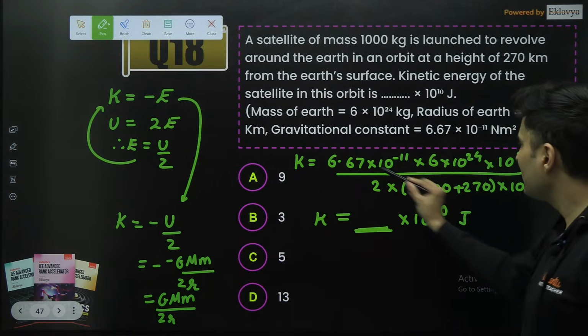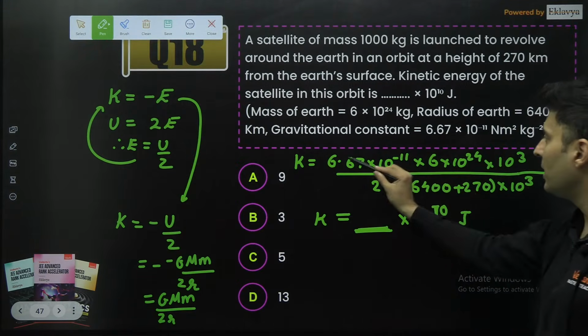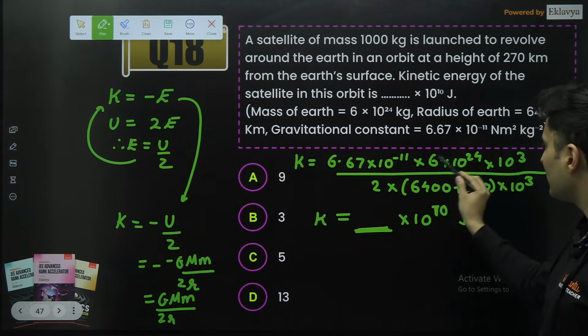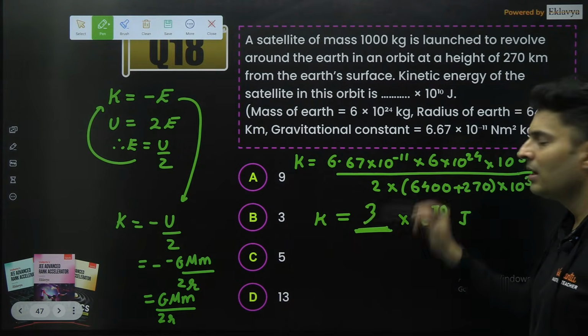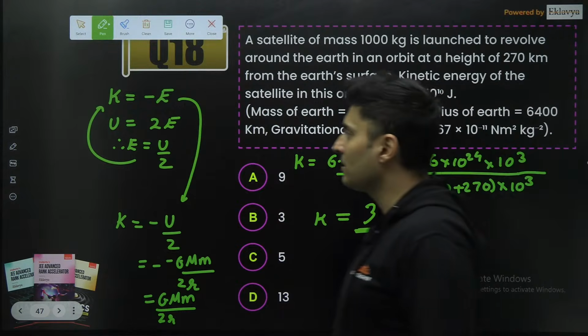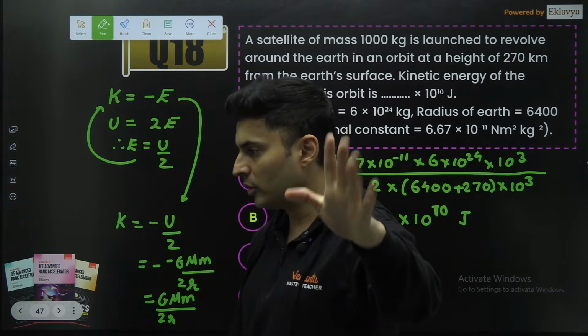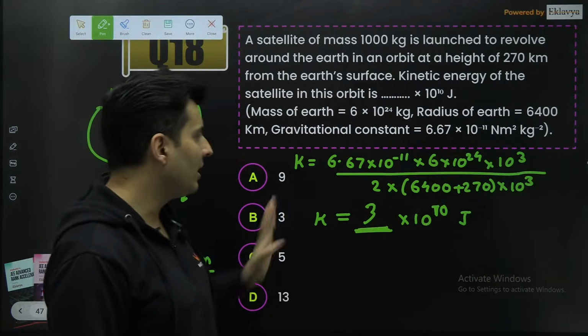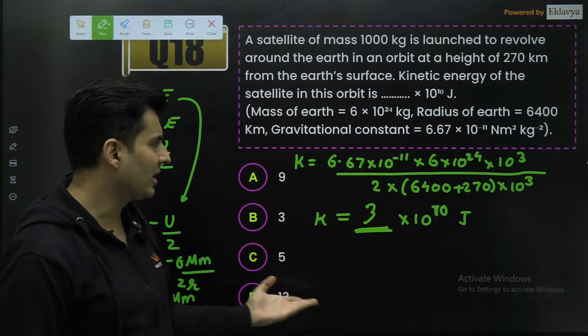6,670. I can see 6,670 is deliberately given so that this and this will get cancelled. 6 by 2, I think it should be 3. See, I didn't do the calculations. There is a trick, Captos trick. How many of you know this Captos trick, where you forget the powers of 10 and you can directly do this calculation within a few seconds?